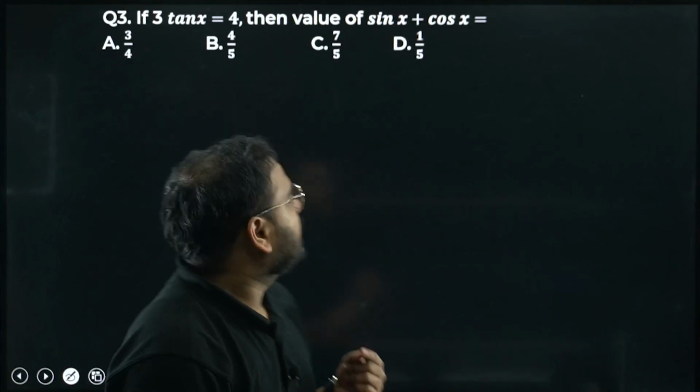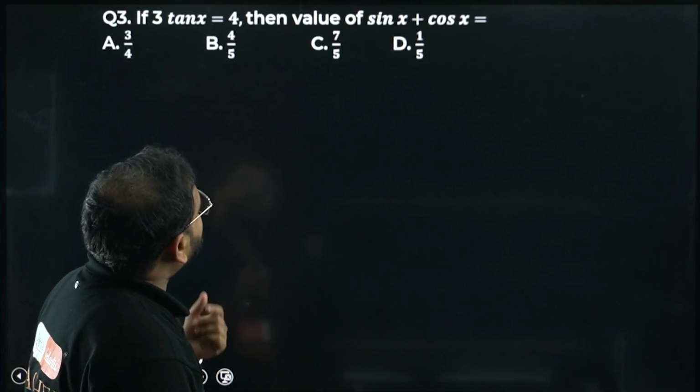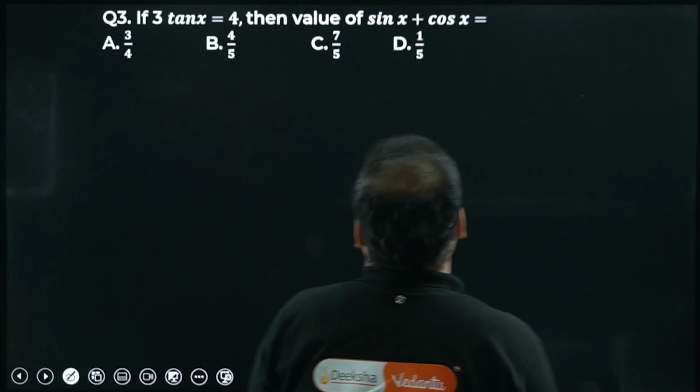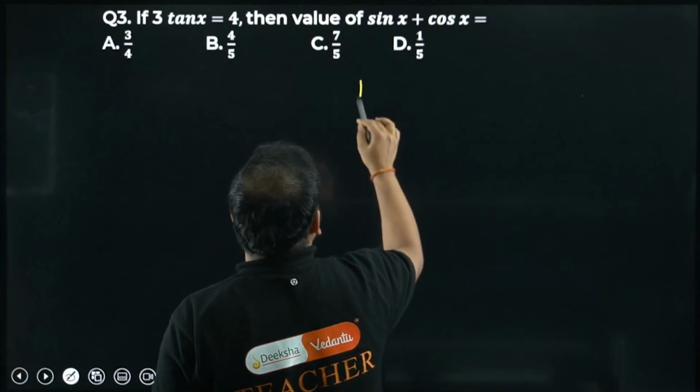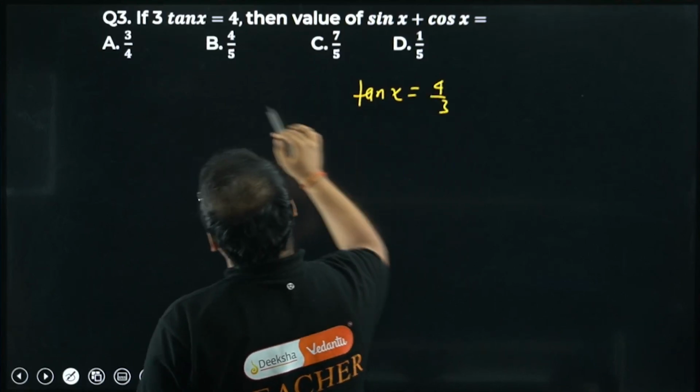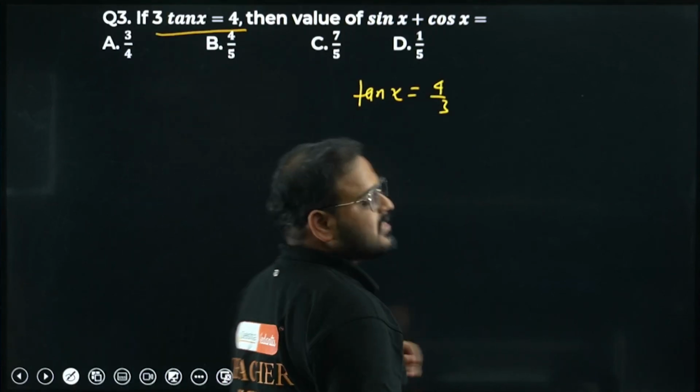Clear? Okay. If 3 tan x is 4, then find the value of sin x plus cos x. Is it the same, sir? Not the same. It is not the same. It's like an NCERT problem. Please check. Tan x is 4 by 3, right? 3 tan x is 4 means tan x is 4 by 3.